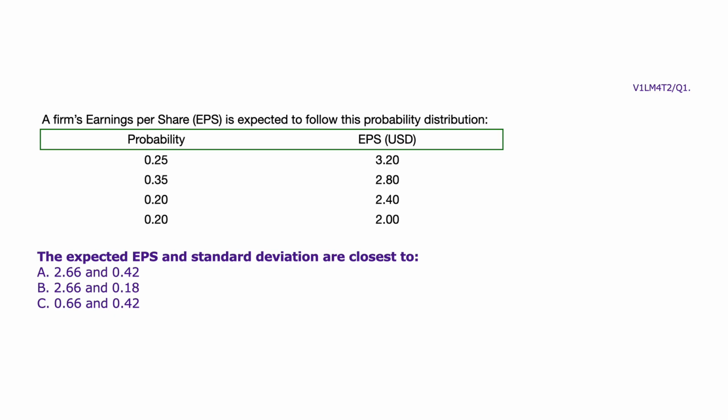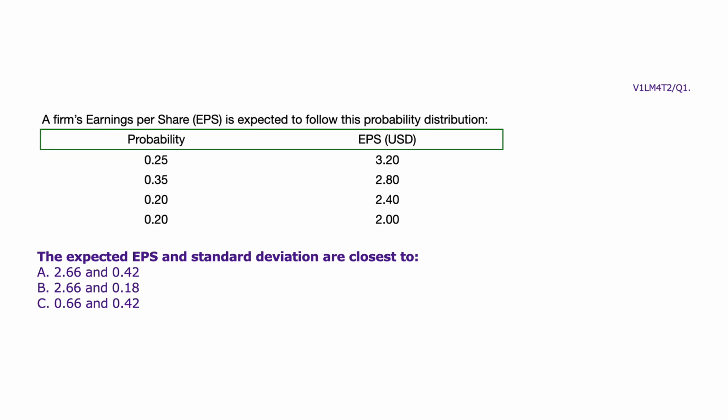A firm's earnings per share, EPS, is expected to follow this probability distribution. There is a 0.25 probability that EPS will be $3.20. There is a 0.35 probability that EPS will be $2.80. There is a 0.20 probability that EPS will be $2.40. There is a 0.20 probability that EPS will be $2.